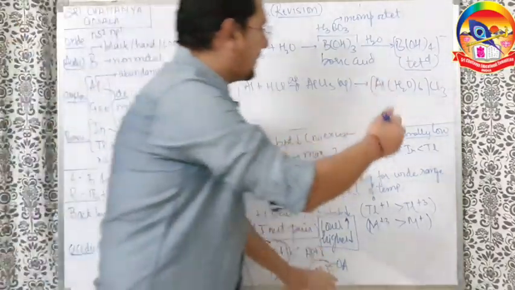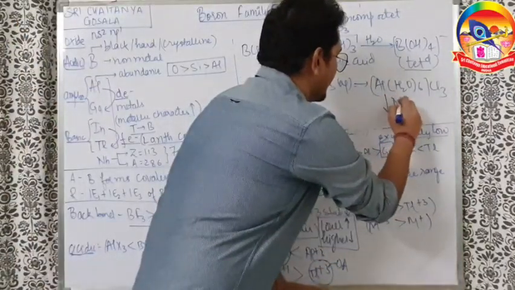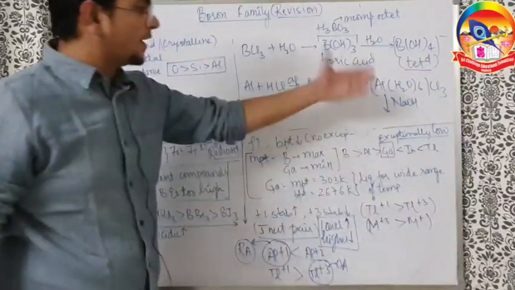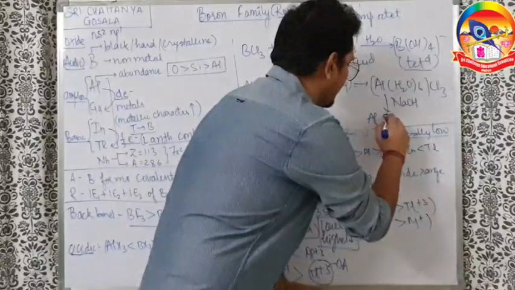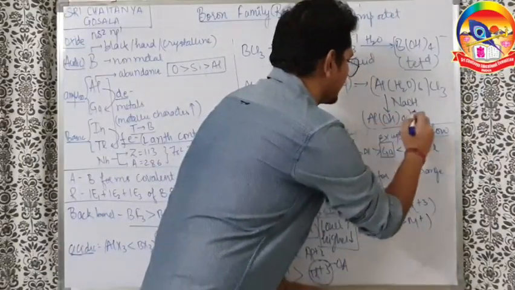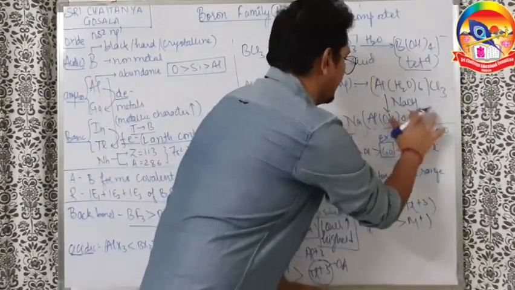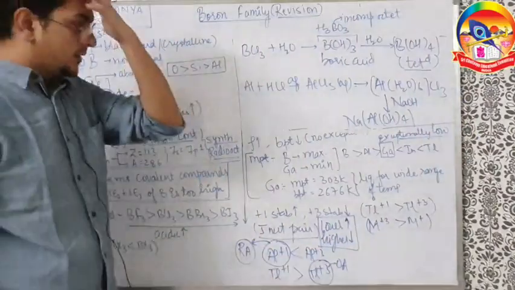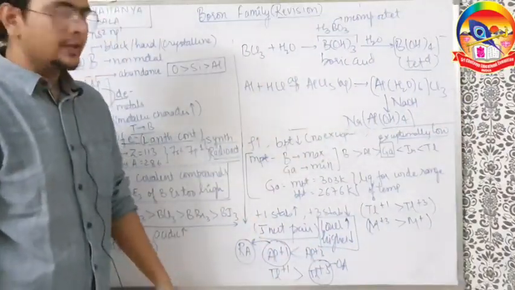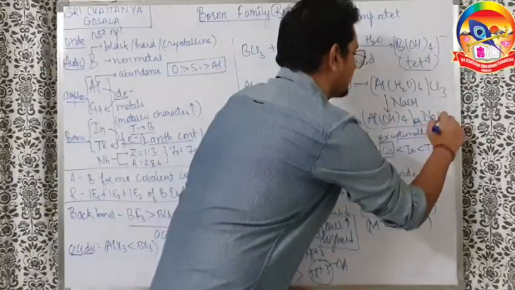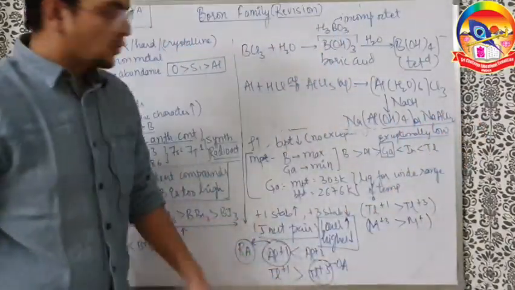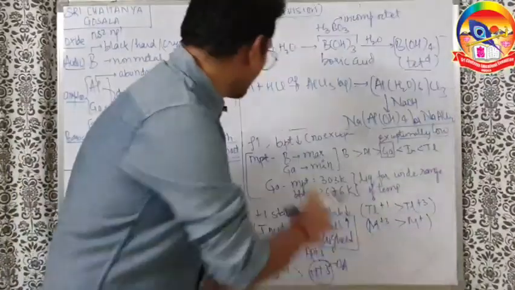Now, what happens next? If this reacts with NaOH, let us say, then OH minus in excess will displace water from there and you get Al(OH)4 minus. Or we can also write Na[Al(OH)4]. This is sodium meta-aluminate, as we can also call it. Sometimes this is also written as NaAlO2 dot water. So here this is sodium meta-aluminate, or NaAlO2.